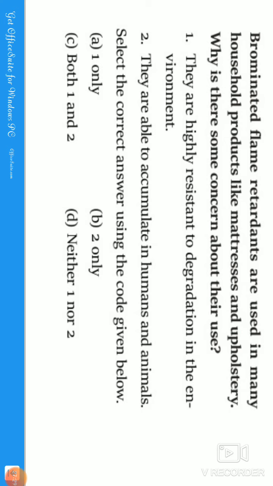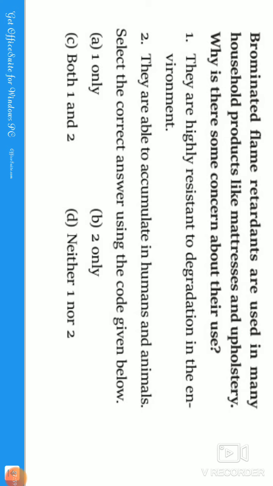But there is concern regarding this. If you see the concerns, guys, brominated flame retardants are organobromine compounds. This is a mixture of man-made chemicals that are added to a wide variety of products, including for industries, to make them less flammable. These are used in plastics, textiles, and electrical or electronic equipment.